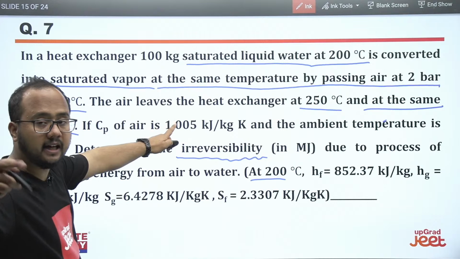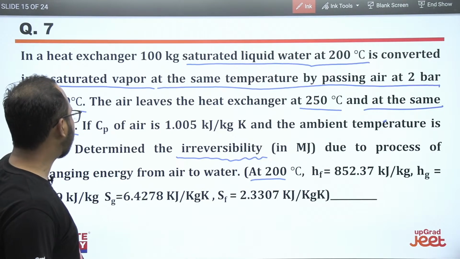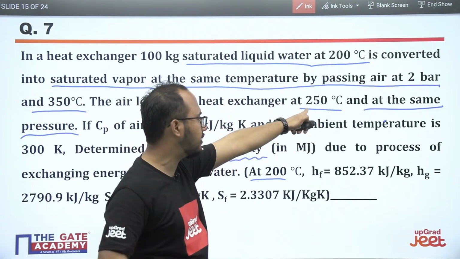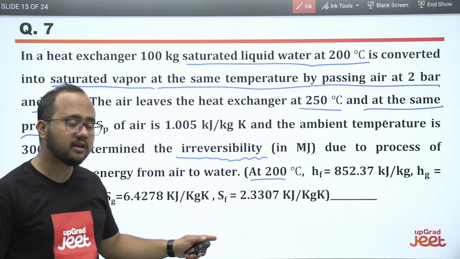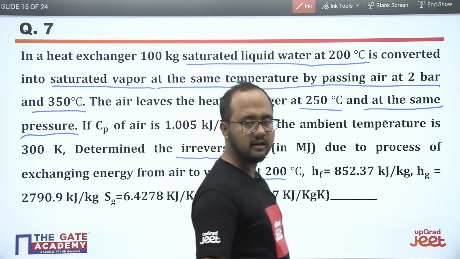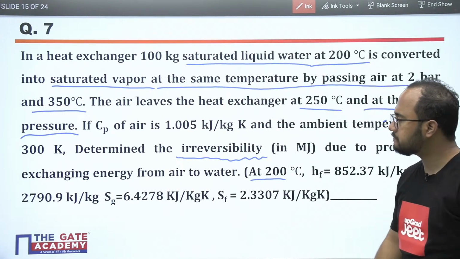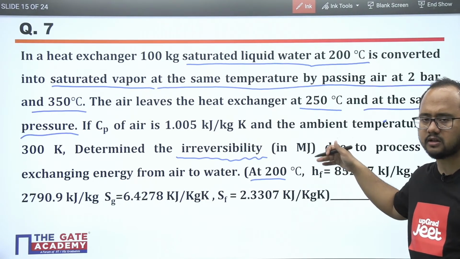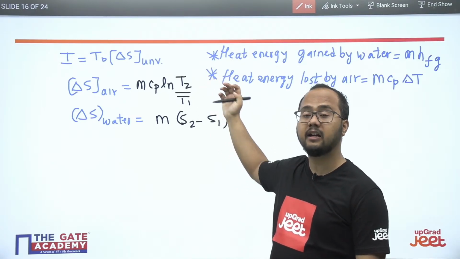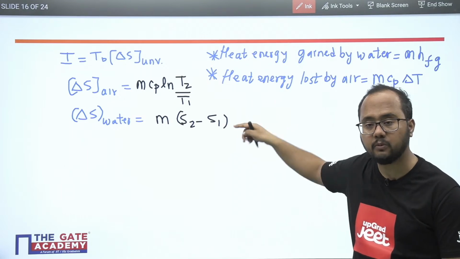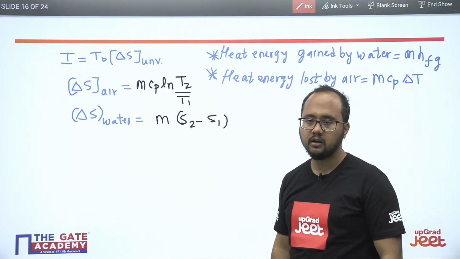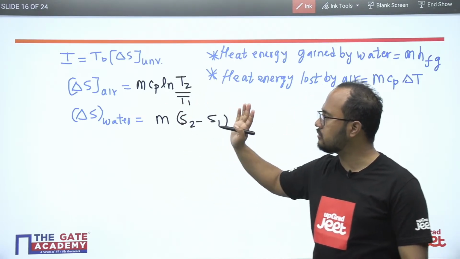So see, for the air, they have mentioned the temperatures. The initial temperature T1 was 350, and after leaving the heat exchanger, the temperature was 250 degrees Celsius. And they have mentioned the process is what? At constant pressure. So definitely the pressure is constant, so we will be using this particular formula m Cp ln T2 by T1. Otherwise, there will be another part, m R ln P2 by P1, for calculating the entropy change. But as pressure is constant, directly we can use m Cp ln T2 by T1. So from this relation you get the values and directly put the values here.